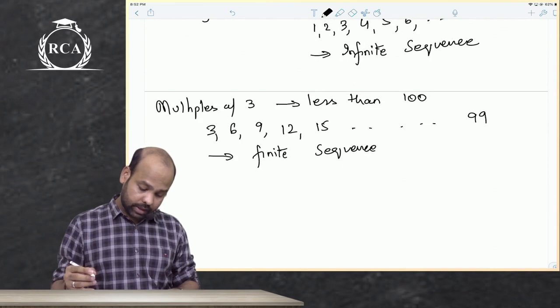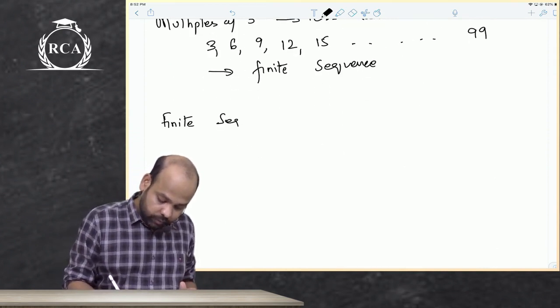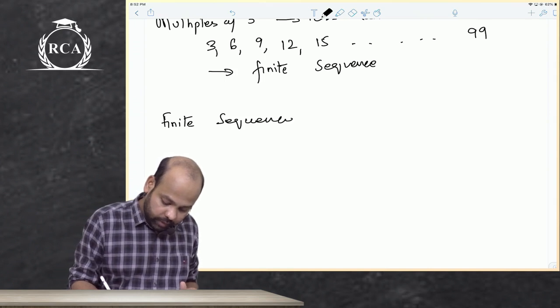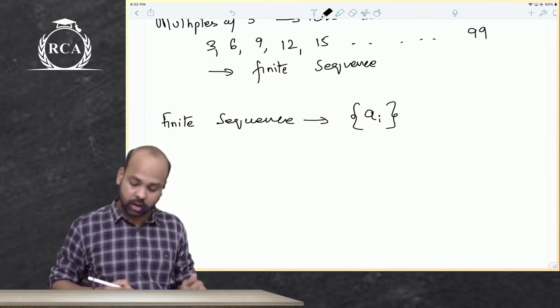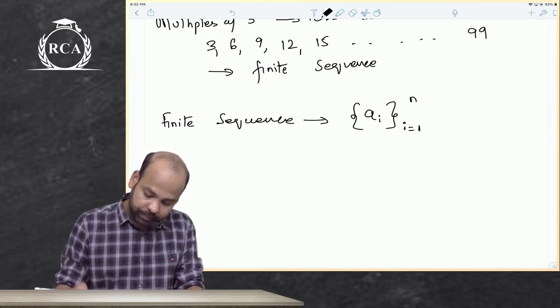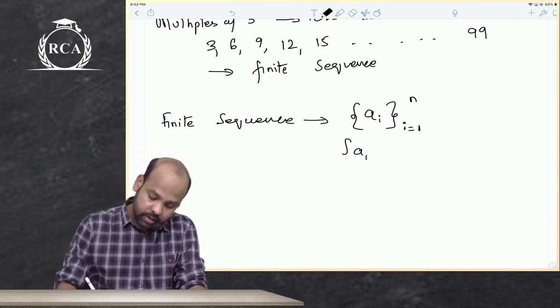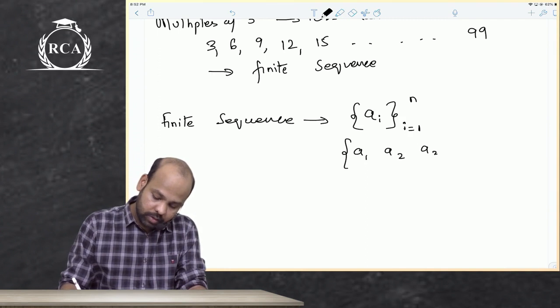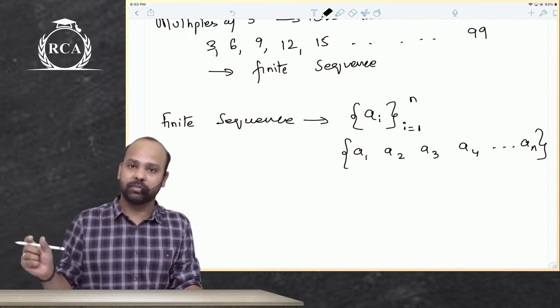Now guys, another important thing, beta: a finite sequence is denoted as ai, where i will range from 1 to n. Basically, this would be a1, a2, a3, a4, so on till an. So they're telling us that this is a finite number of terms.